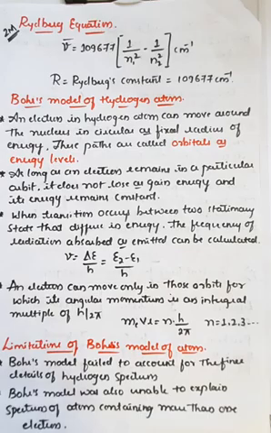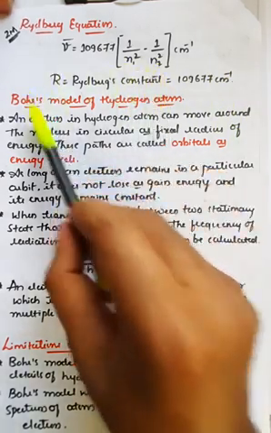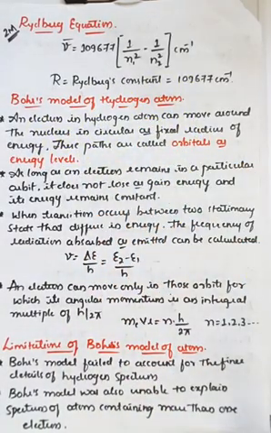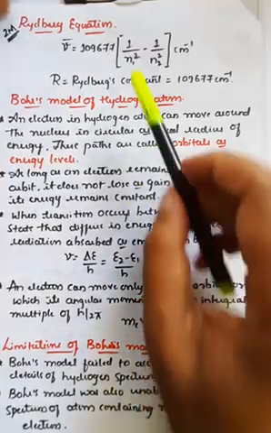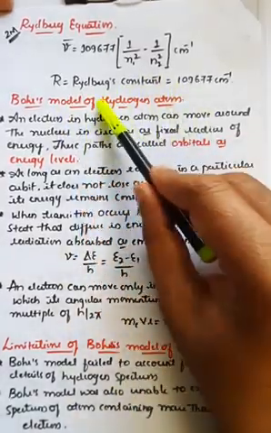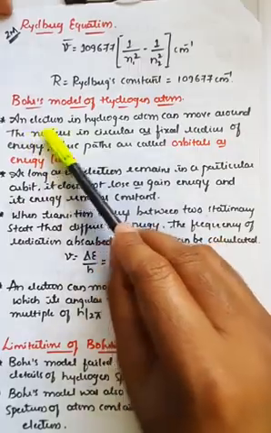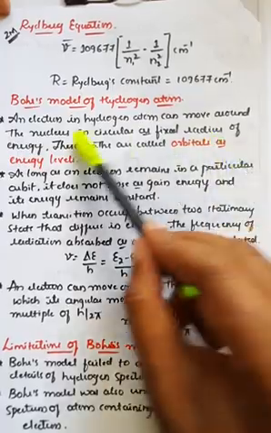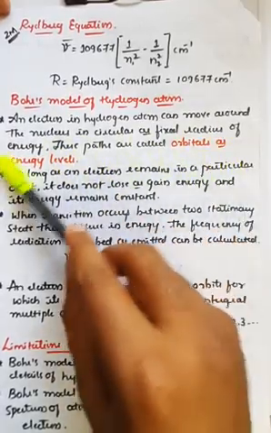And the next important thing in the study of the structure of atoms is Bohr's model of the hydrogen atom. In this Bohr model we can explain the different series, as we already saw, the electromagnetic radiations seen in hydrogen: the Balmer series, Paschen series, Brackett series, Pfund series, like this. According to Bohr's model of the hydrogen atom, there are some important points. One is that an electron in a hydrogen atom can move around the nucleus in a circular path of fixed radius and energy. These paths are called orbits or energy levels.